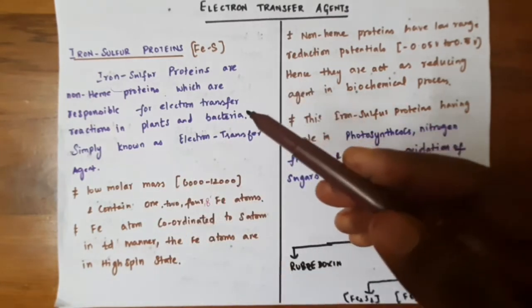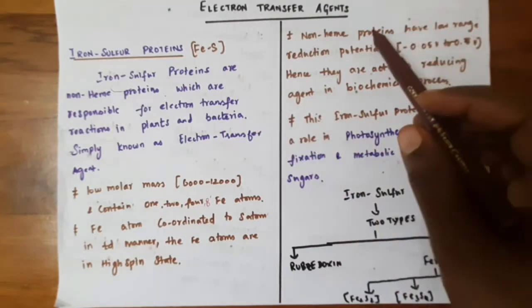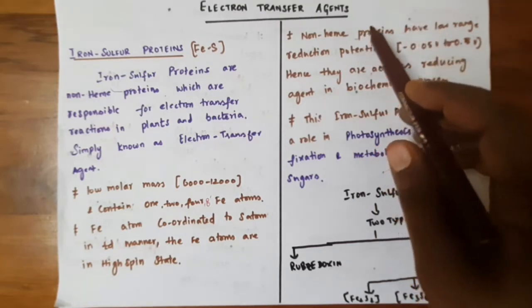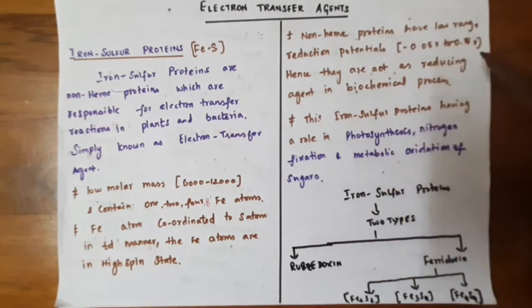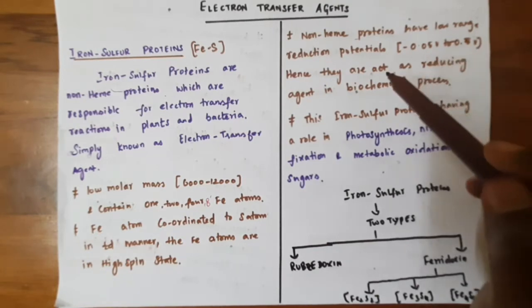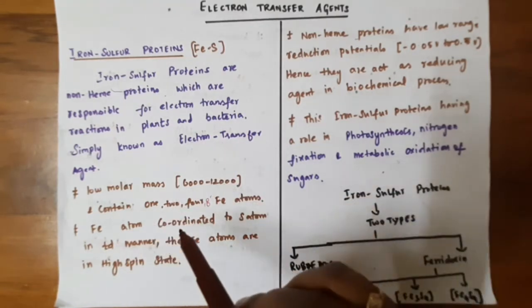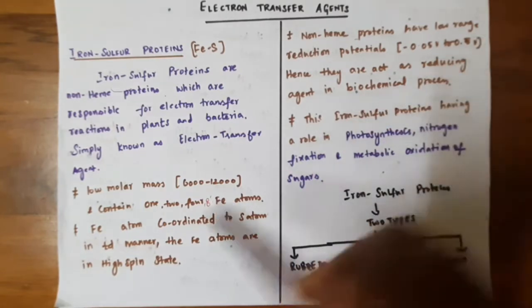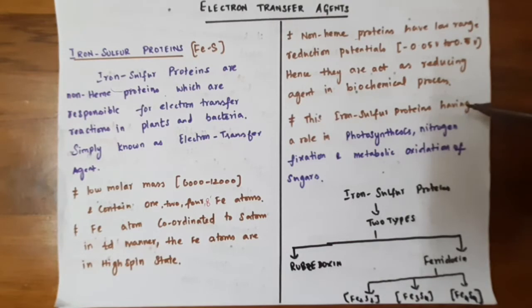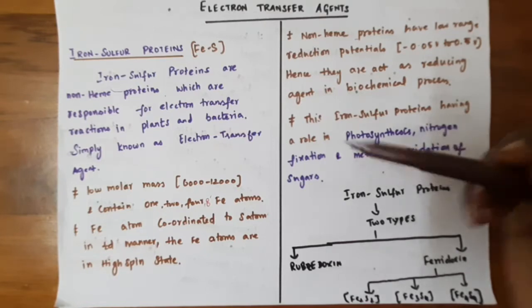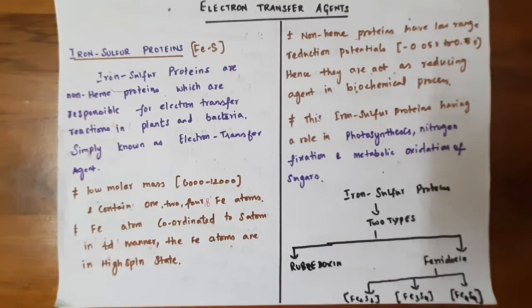The electron transfer ability is decided by the reduction potentials of these non-heme proteins. The non-heme proteins have a low range of reduction potential, between -0.05 volt and -0.5 volt, so they are good reducing agents in biochemical processes. These iron sulfur proteins are involved in the redox reactions of biochemical processes and have a major role in photosynthesis. This non-heme protein serves as an electron transfer agent in photosynthesis, in nitrogen fixation, and it is also involved in the metabolic oxidation of sugars.